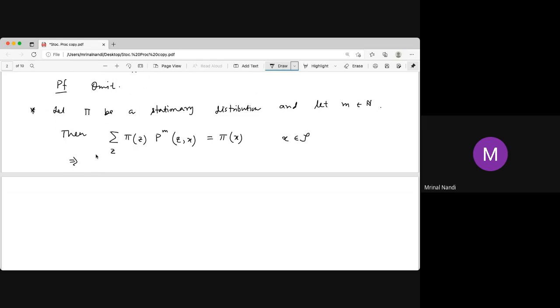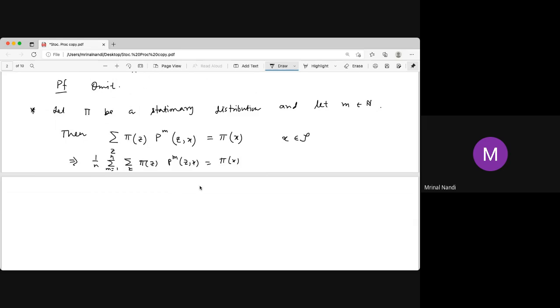This implies 1/n times the sum over m equal to 1 to n. Take the sum of the left-hand side over m, and on the right-hand side it is pi(x) added n times, divided by n, so the average is again pi(x), because pi(x) is constant over n.